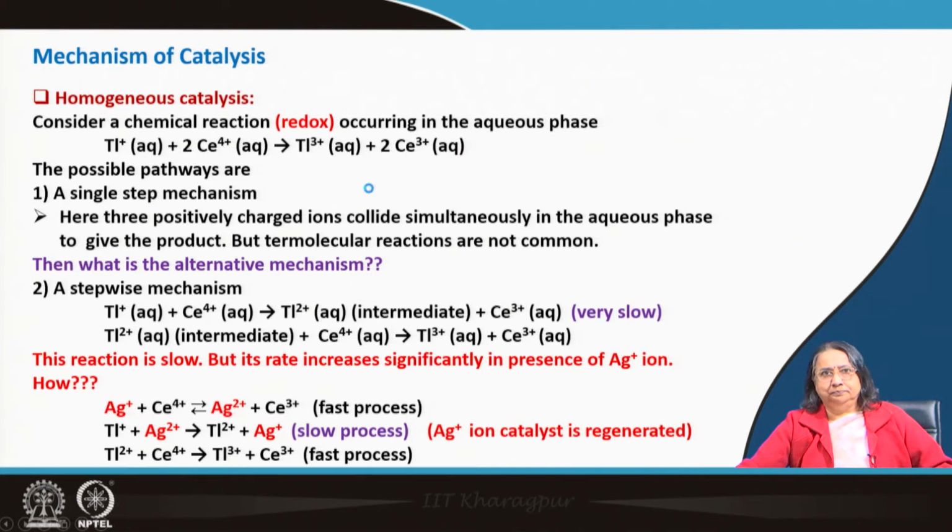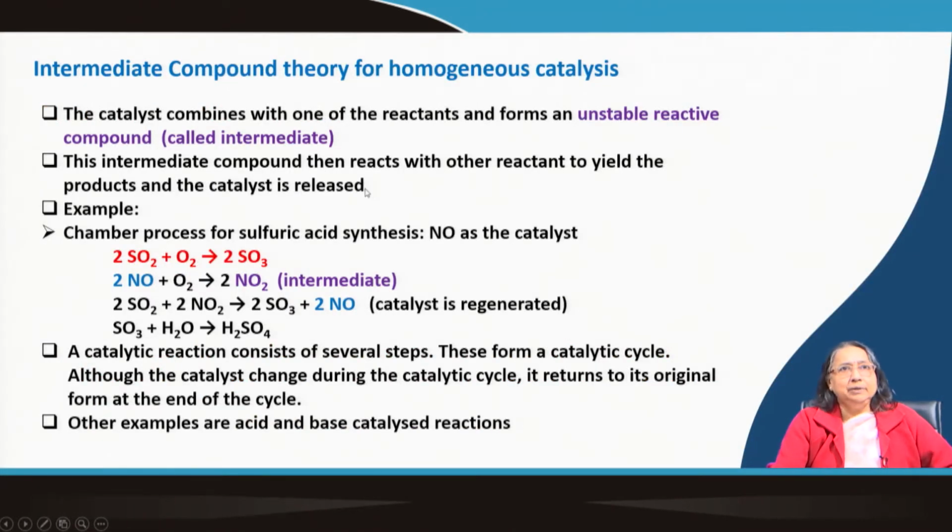Now, intermediate compound theory for homogeneous catalysis. So, this is a theory that is given for homogeneous catalysis. What is that? The catalyst combines with one of the reactants and forms an unstable reactive compound, called the intermediate. This intermediate compound then reacts with other reactant to yield the products, and the catalyst is released. Okay. Similar thing we have seen in the last example, right.